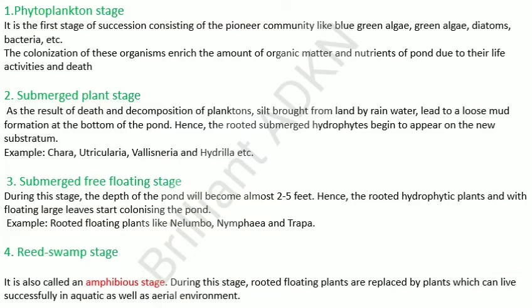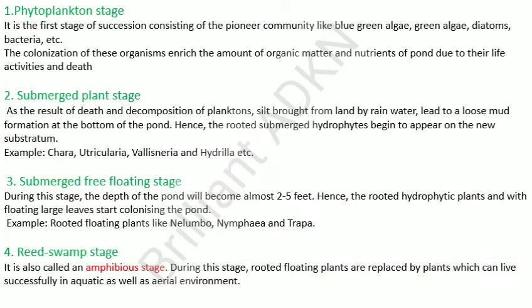Reed swamp stage. It is also called the amphibious stage. During this stage, rooted floating plants are replaced by plants which can live successfully in aquatic as well as aerial environment. Example: Nymphaea.